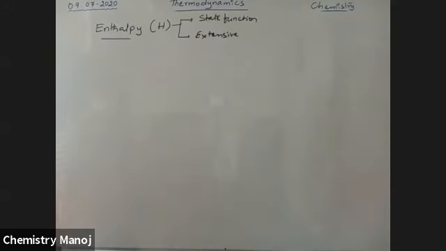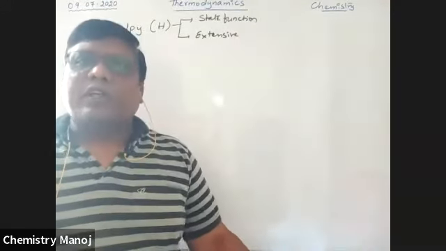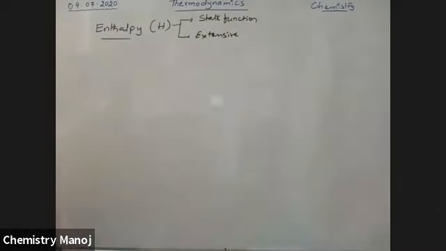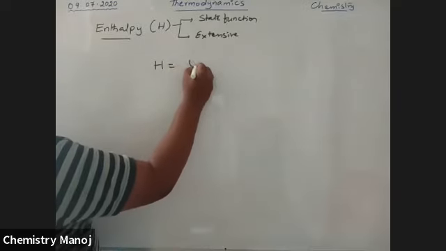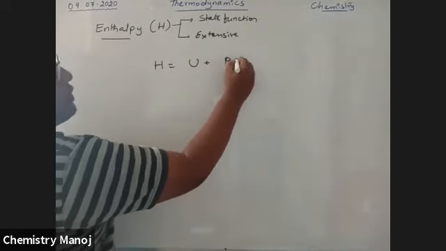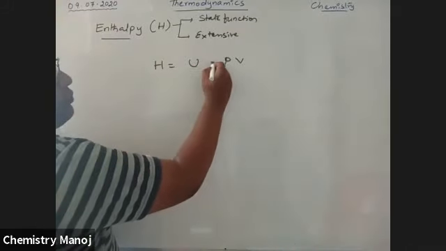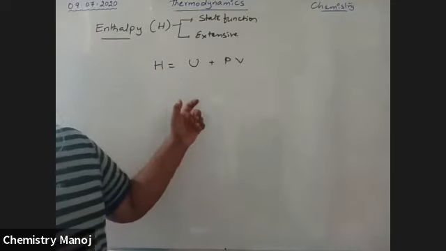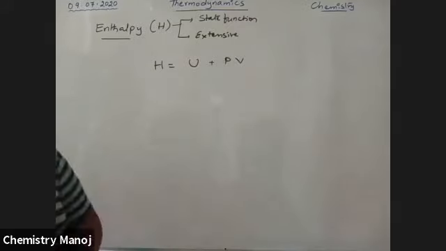Scientists define it in terms of internal energy: it is the sum of internal energy and pressure times volume. This is the definition of enthalpy. H is equal to U plus PV.